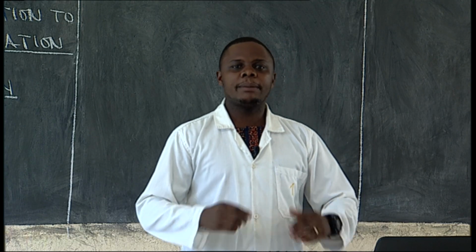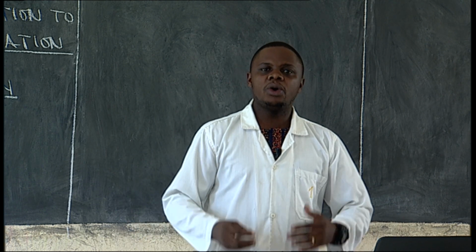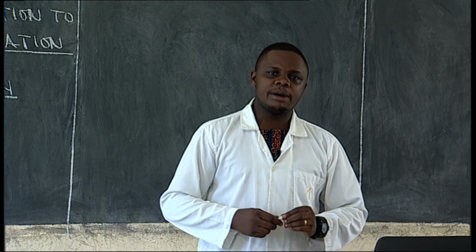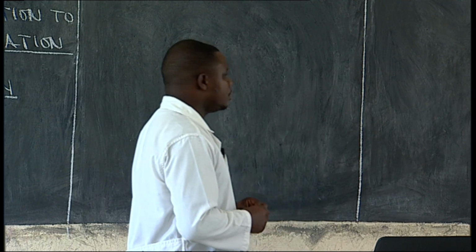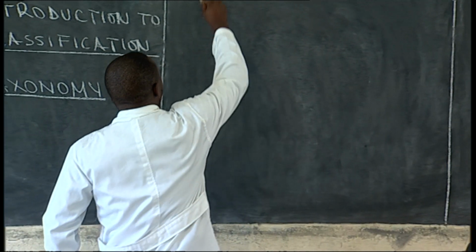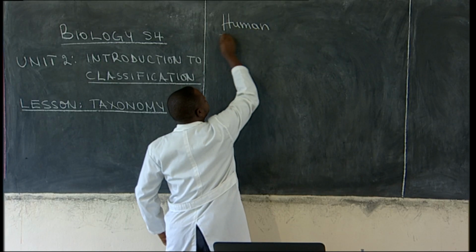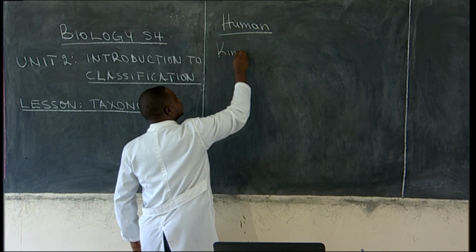Now, after talking about all those levels of classification or taxonomic hierarchy, we can take examples of these levels. Let us look at them. Let us start with human. Of course, we have said we start with kingdom.